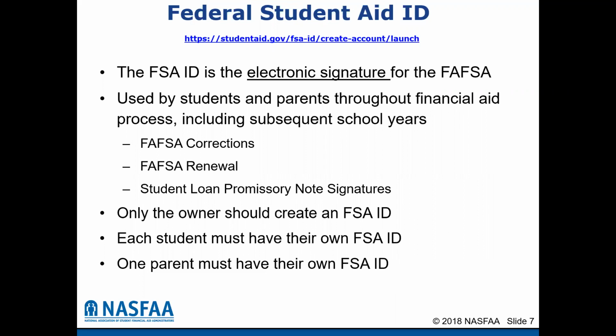Only the owner of the FSA ID should create the FSA ID. So each student should go in and request their FSA ID, and then one parent whose information will be provided on the FAFSA form should request their own FSA ID. So if the student's parents are married, both parents' information goes on the FAFSA form, but only one of those parents needs to provide an FSA ID to electronically sign the FAFSA. If you ever have multiple children in college at the same time, each student must have their own FAFSA form, and each student must have their own FSA ID. And then the parent uses their same FSA ID for each child that they submit an application for.